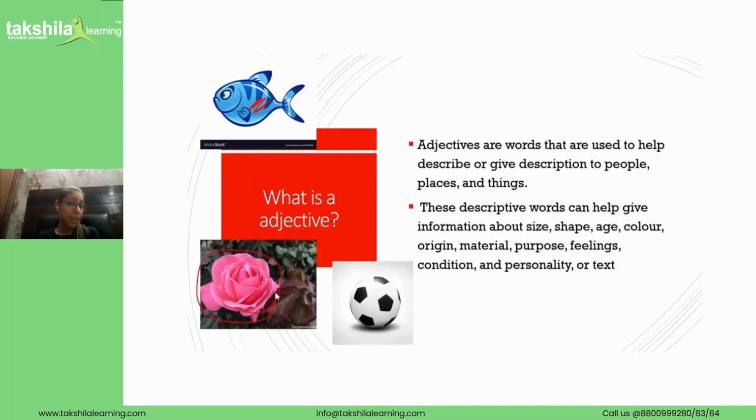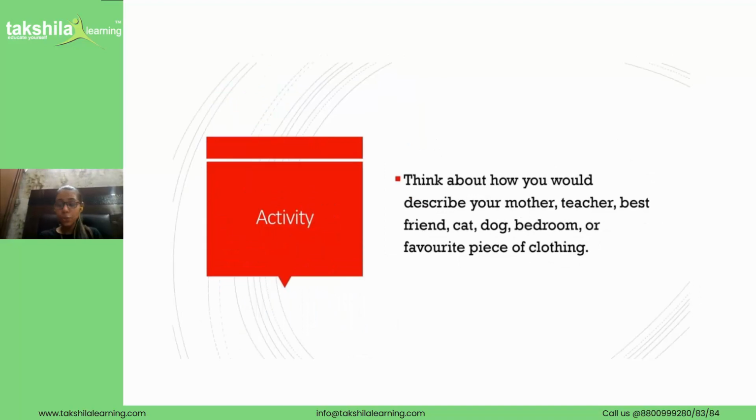So I will be showing you some props and some things and you have to tell me what adjective it describes. But before that, let us do a quick activity. Think about your favorite teacher or your best friend or your mother. So all of us, let's close our eyes and imagine how our mother is. Keep your eyes closed. Now imagine your mother is very beautiful. She must be, right? All our mothers are very beautiful, very pretty.